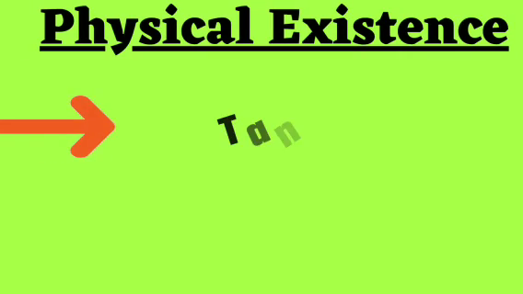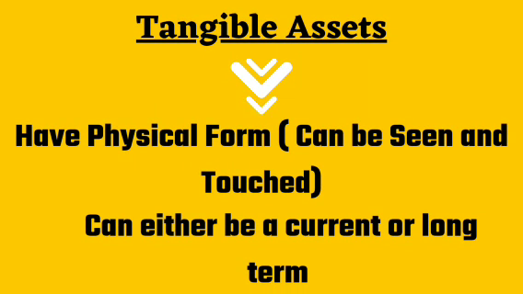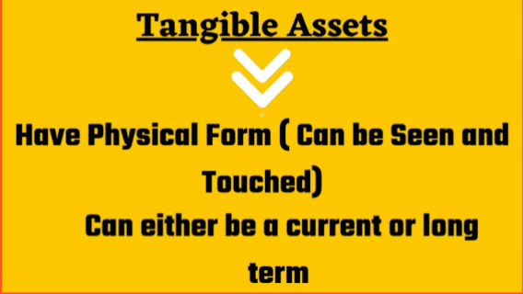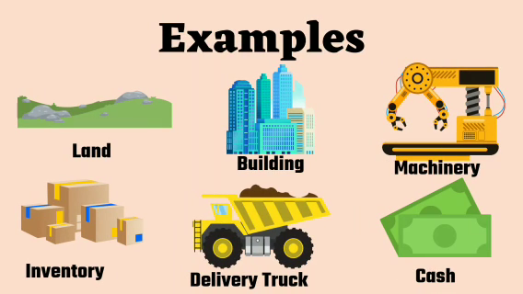On the basis of physical existence, assets can be classified as tangible assets and intangible assets. Tangible assets have physical form. It means you can see and touch these assets. They can include either current or non-current assets, but they must have a physical form. For example, land, building, machinery, inventory, delivery truck, cash. As you can see, cash and inventory are current assets, while the rest of the assets are non-current assets. All of these assets are classified as tangible assets because these can be seen and touched.